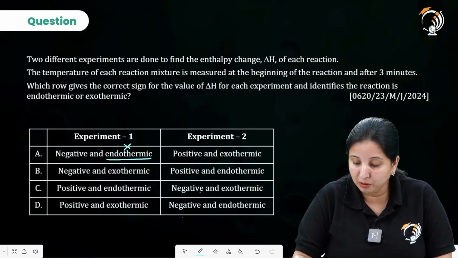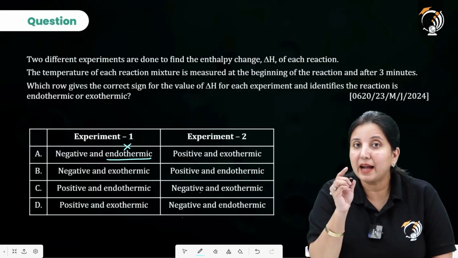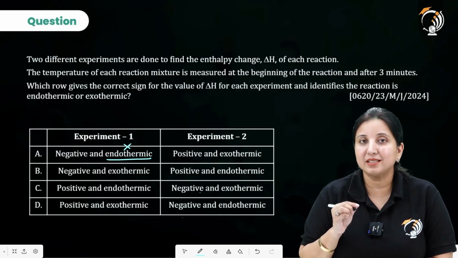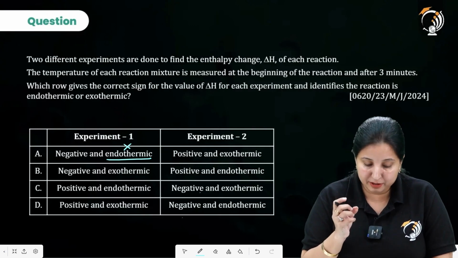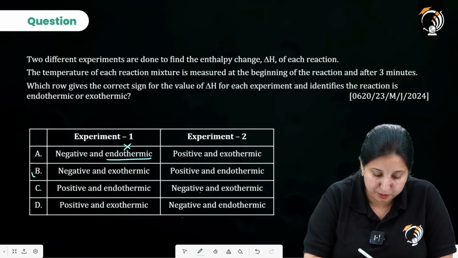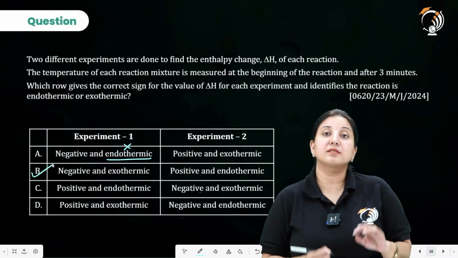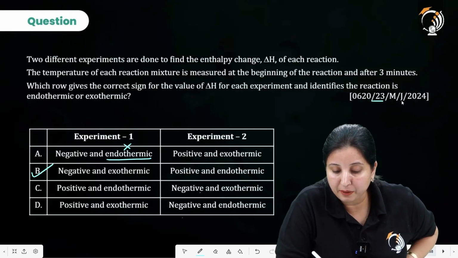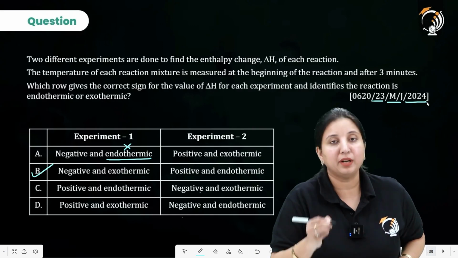Exothermic, negative. Now look again. Over there, the reaction temperature decreased. So when the temperature is decreased, it is going to be negative and exothermic. So option B is going to be my correct answer. And this question is from the Variant 23 May-June series 2024 year.